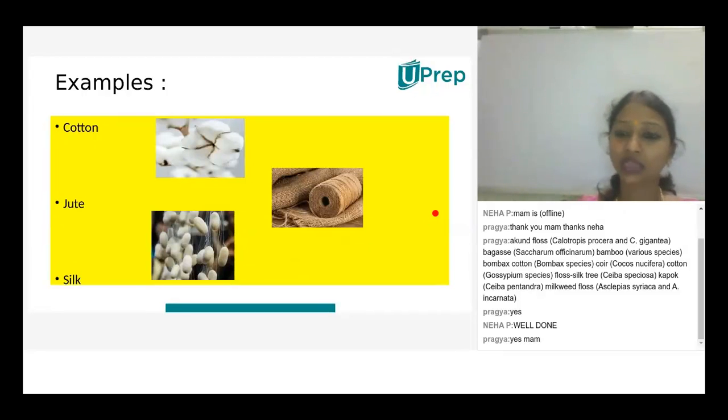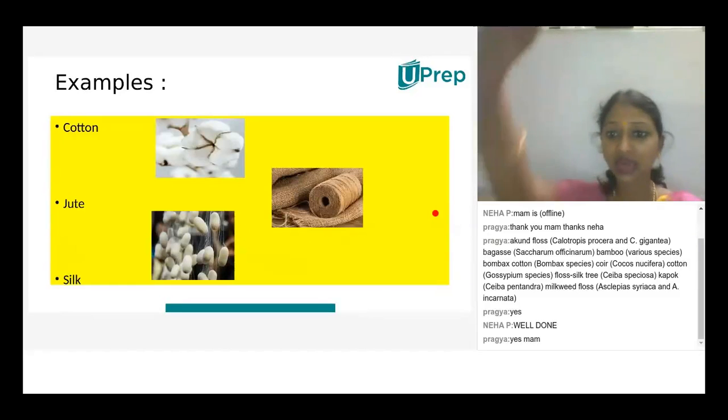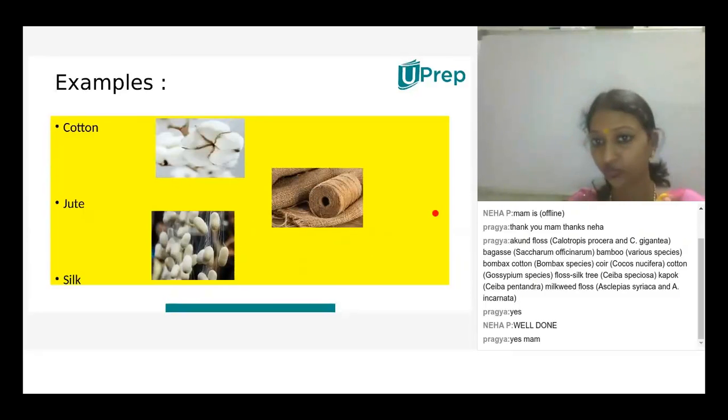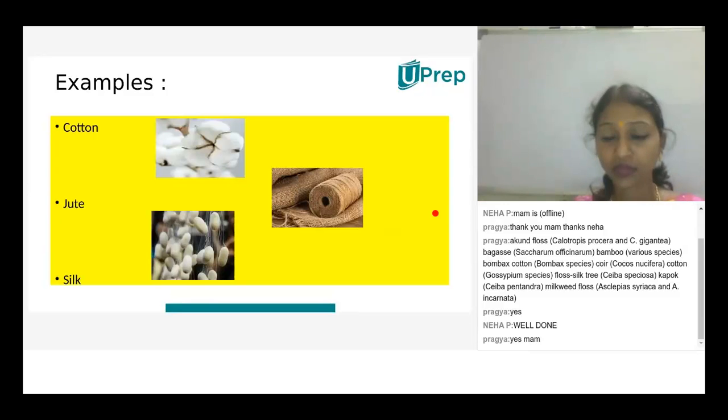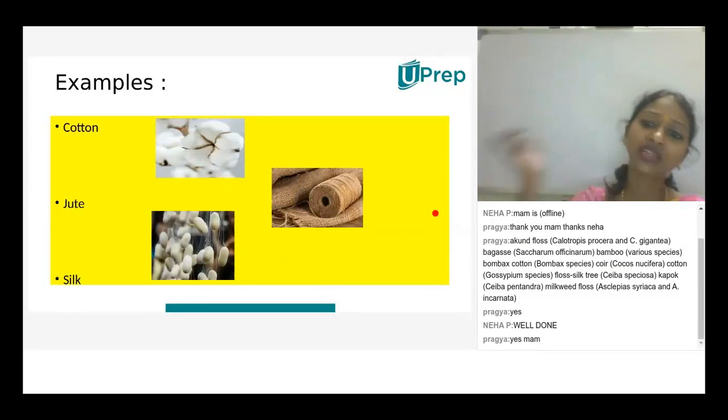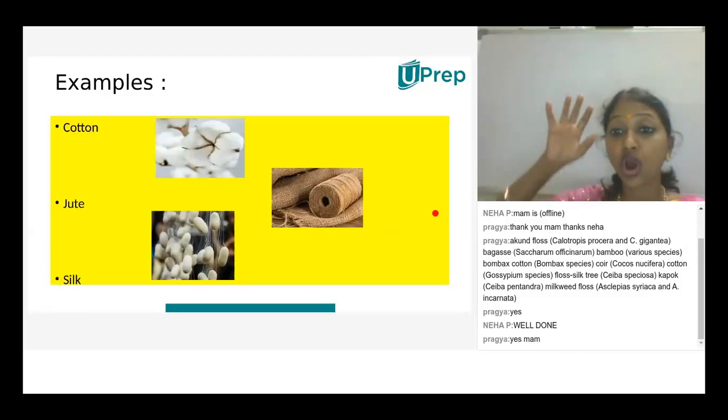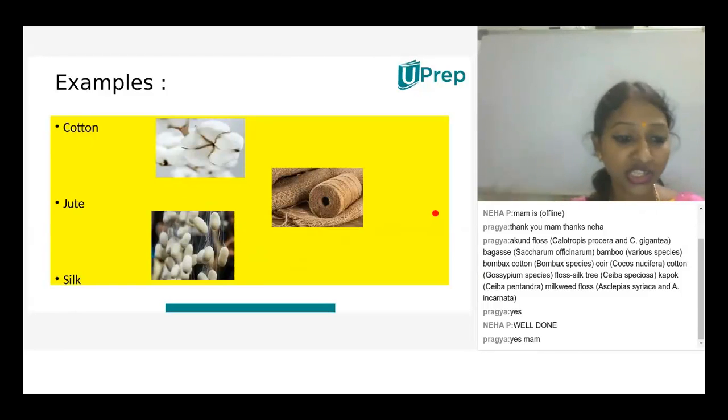So when they go with this bath, what happens? They collect it in a kind of thread, and after cooling, they send it to yarn. So when they yarn it, they weave it into different threads, and they allow the threads to form bundles. These bundles, before going to the textile industry, will be dyed. So different colored dyes are added. Whatever the color added, we can see that pure silk is very much lustrous. What do you mean by lustrous, children? Ma'am, shiny, very smooth to touch and soft.